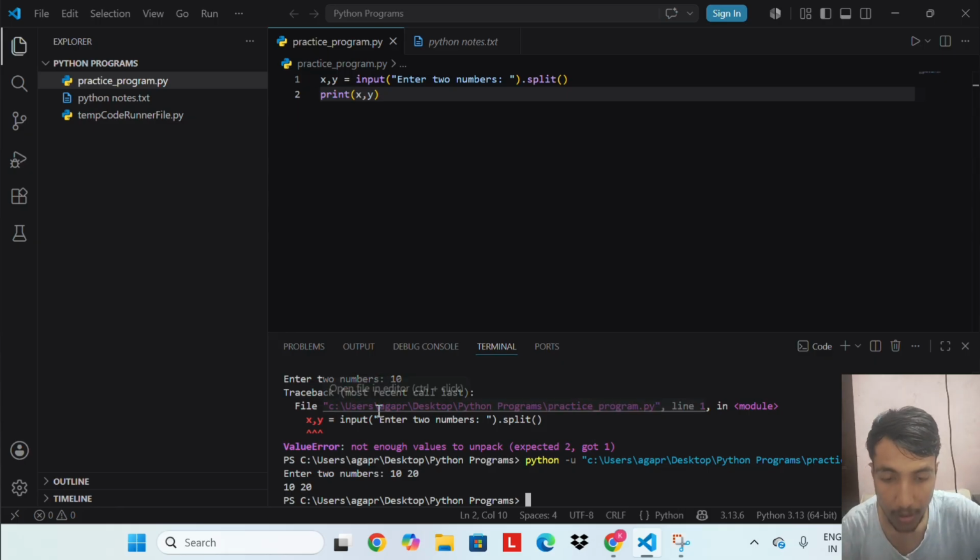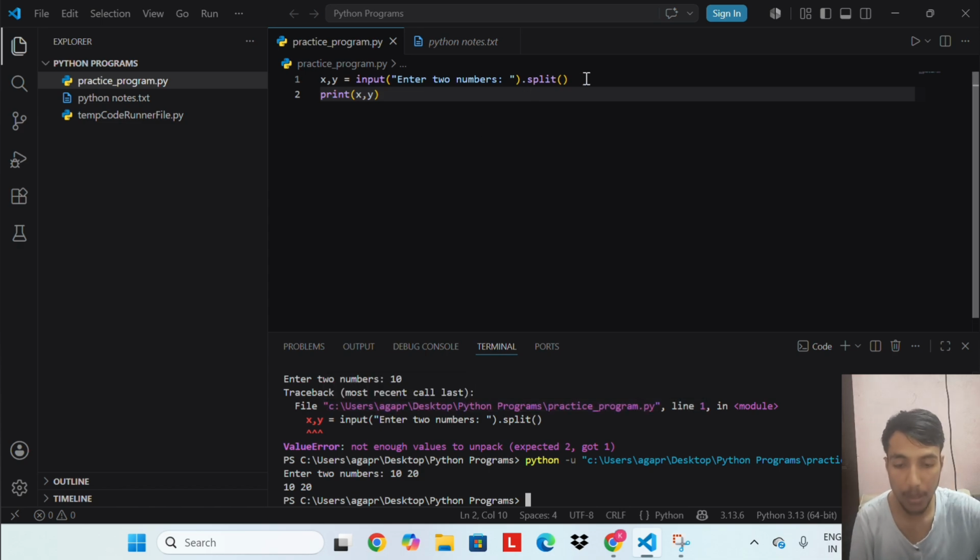The input function here asks the user to enter two values in one line. The dot split method at the end automatically breaks the input wherever there is a space. So if the user types 10 space 20, split separates it into 10 and 20. The first value goes into variable x and the second value goes into variable y. The print x, y displays both values. Output: 10 20. This is a quick way to take multiple inputs in a single line.